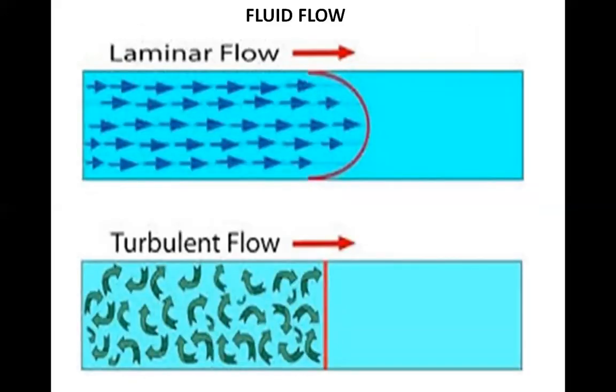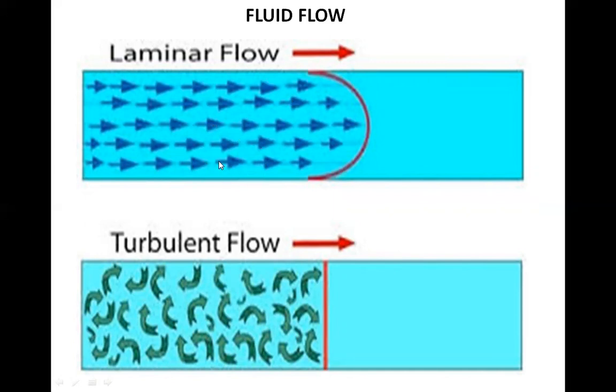Next is fluid flow. When a fluid is in motion, its flow can be characterized in one of two ways. The flow is said to be streamline or laminar flow. You can see that in this slide. This is a laminar and streamline flow.